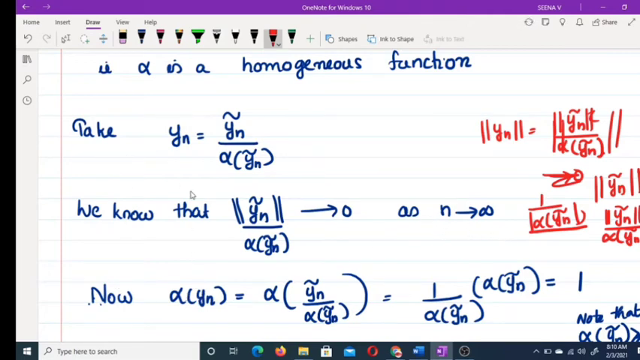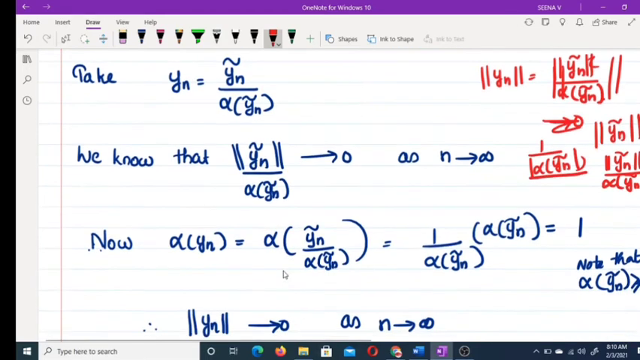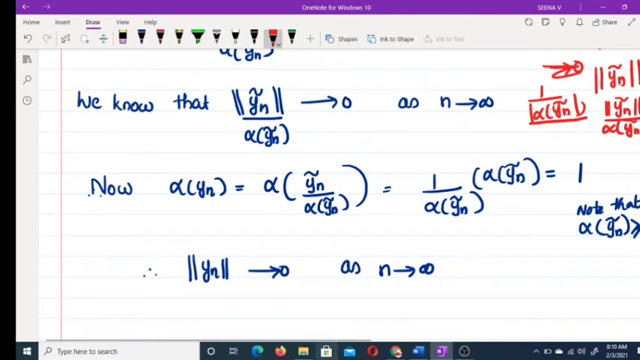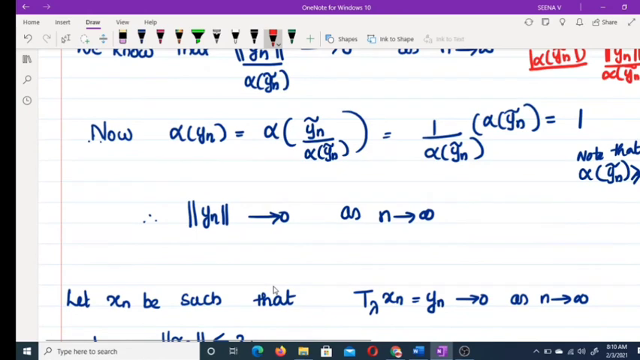Now what is alpha of yn? It is alpha of yn tilde by alpha of yn tilde. But alpha is homogeneous and alpha of yn tilde is greater than or equal to 0. Therefore we can take this outside, and this is alpha of yn tilde. We can cancel each other and we will get 1. Therefore the norm of yn tends to 0 as n tends to infinity, and alpha of yn is equal to 1.